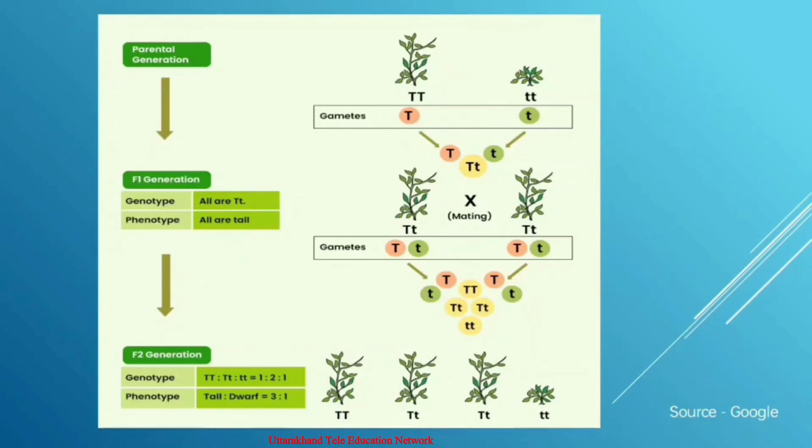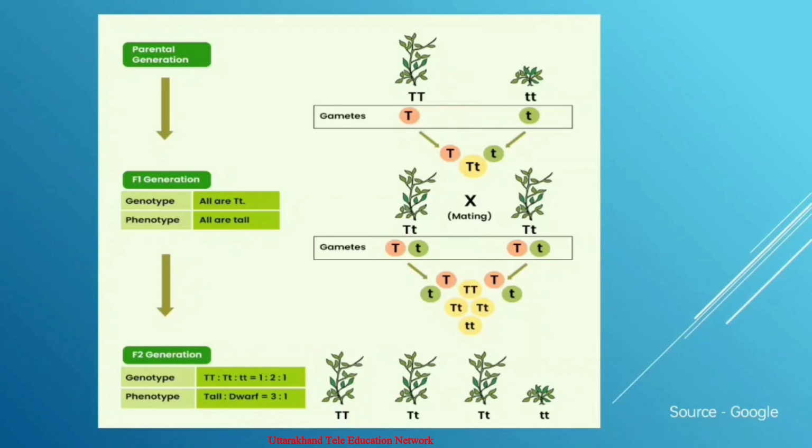And some workers like Bateson call the law of segregation the law of purity of gametes or spores, because segregation of the two alleles of a trait results in gametes or spores receiving only one allele out of a pair. So as a result, gametes which are formed are always pure for a character. So there is a non-mixing of alleles.